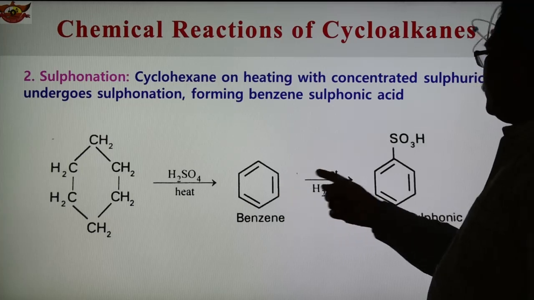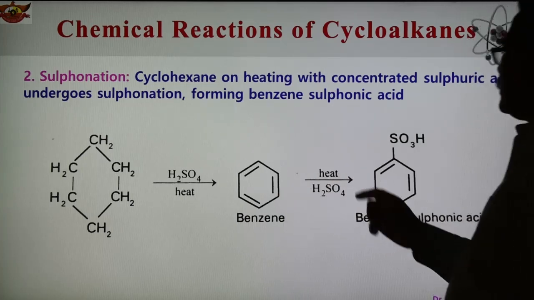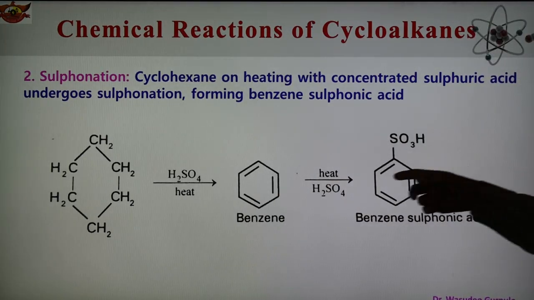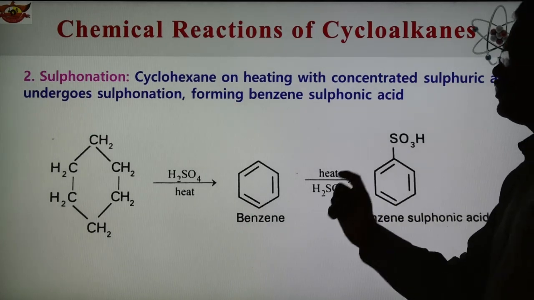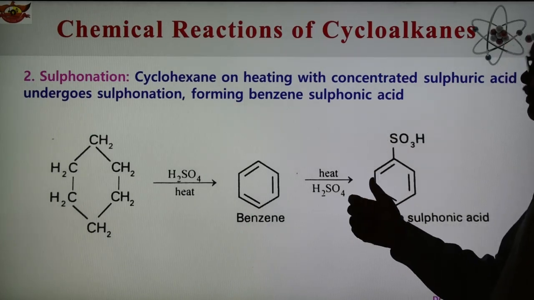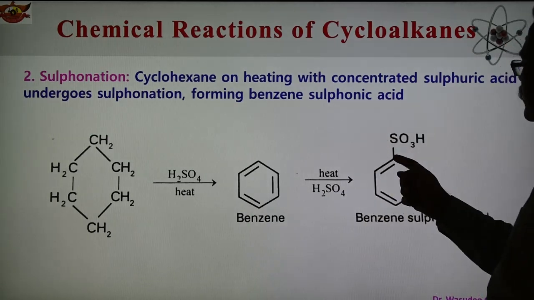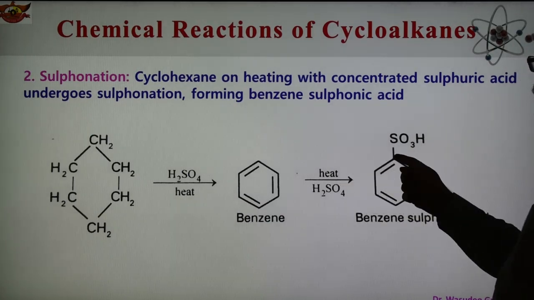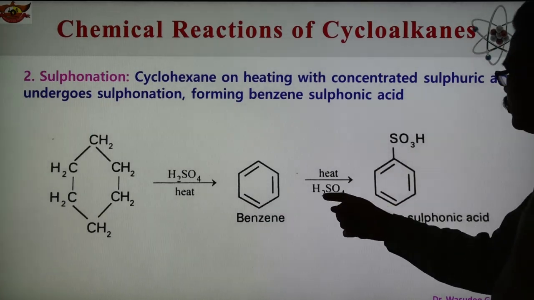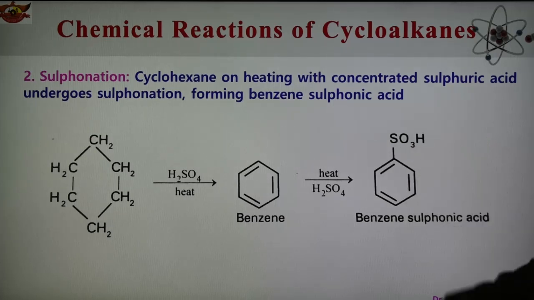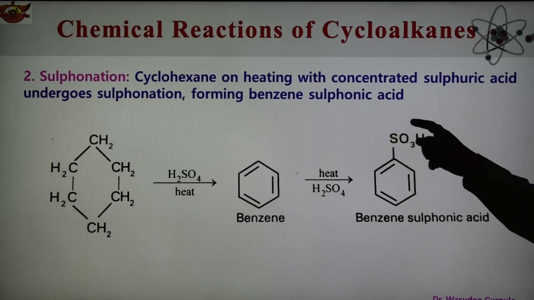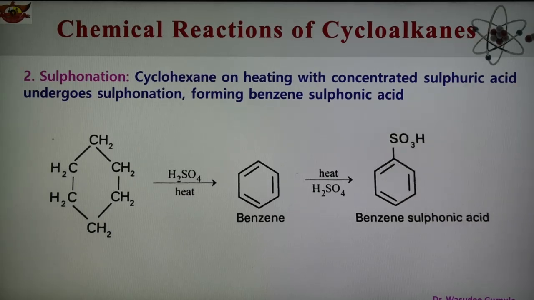Now this compound, when heated with sulfuric acid, and as we know sulfuric acid can also be written as OH SO3H. So OH and H from the ring and OH and H from this get released, and an SO3H group gets attached to this carbon of the benzene ring. So this is the compound known as benzene sulfonic acid. Benzene sulfonic acid is the product.